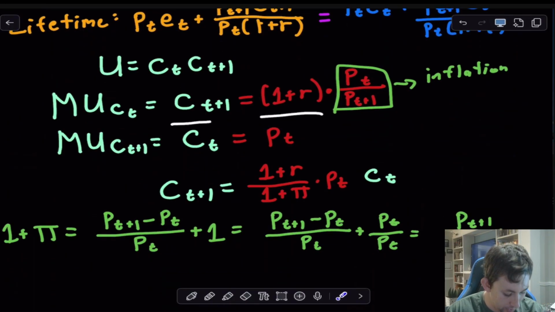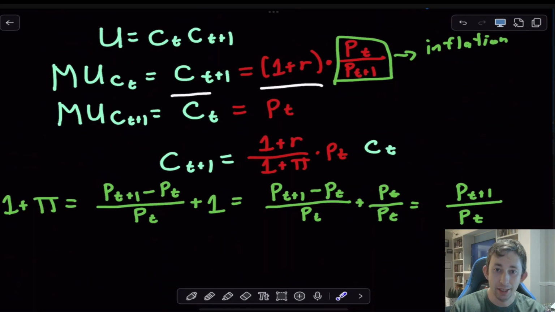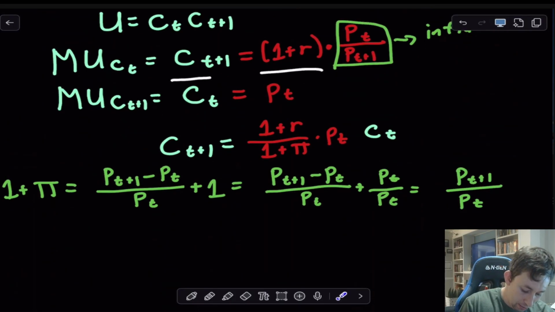So now I can just say that CT+1 is (1+R)/(1+π) times PT times CT. Why am I saying 1+π here? Well, if I think about inflation, inflation is just the price tomorrow minus the price today, over the price today. And I'm just going to add 1 to that. And so when I take this 1 and I want to add it to something with PT in the denominator, I make both the numerator and the denominator PT, and I get PT+1 over PT.